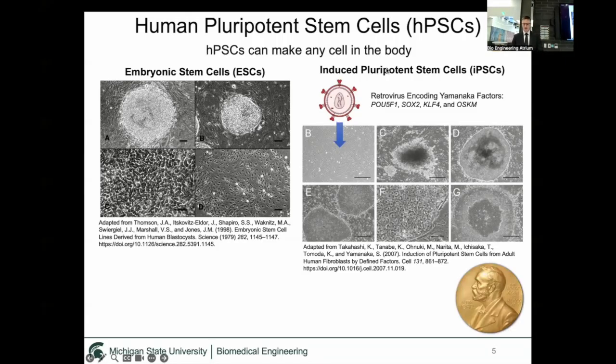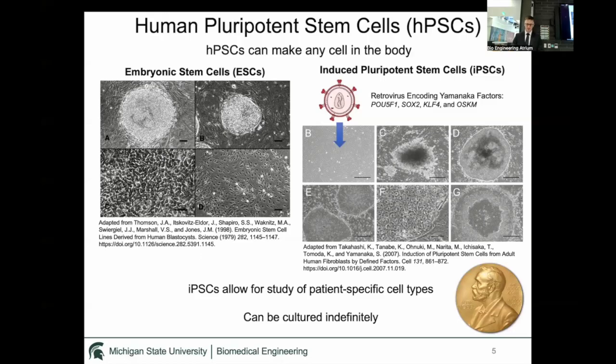And the unique thing about this type of human pluripotent stem cells, iPSCs, is that they allow for the study of patient-specific cell types. So if I take your cells, I can turn it into a human pluripotent stem cell and then make any cell that I want to, basically, found in you. And so if there is a genetic disease that particularly affects an organ of interest in you, we can make that using your cells. Another cool feature of human pluripotent stem cells is they can be cultured indefinitely.